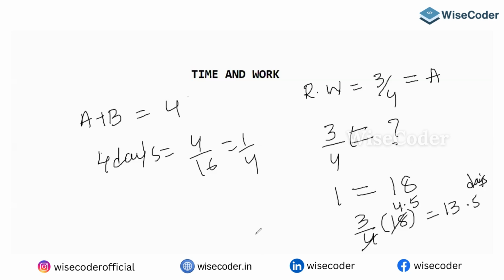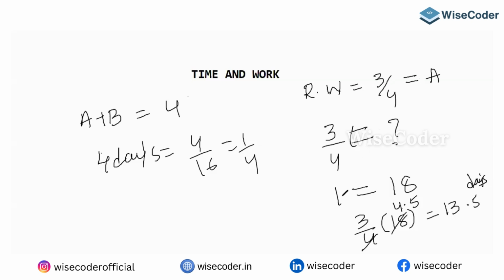So that's where unitary comes into the picture. Look here, friends. Days, 4 by 16, which means 1/4. So 1/4 is done. The remaining work is 3/4. So 3/4 is done by whom? Obviously A.